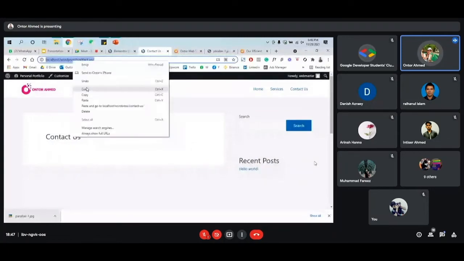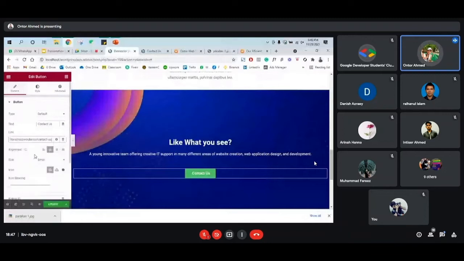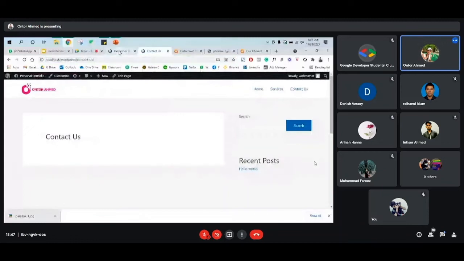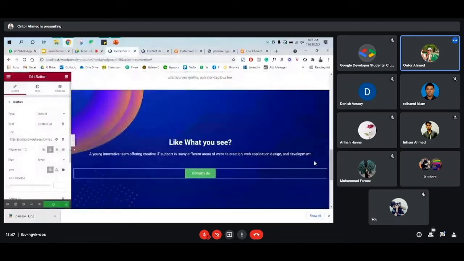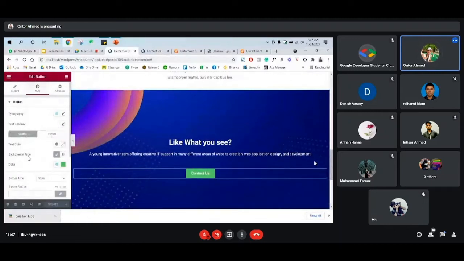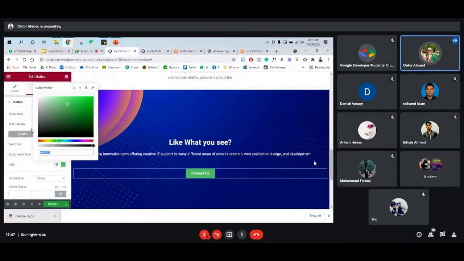And as you can see, here is the link, and paste that link over here. So whoever clicks on the contact us button will be redirected to this page. Very simple. And then update. If you want to change the button color, go to style and then change the button background color